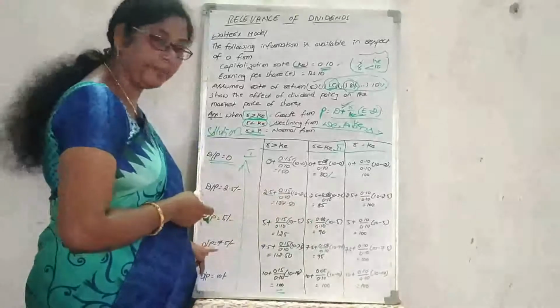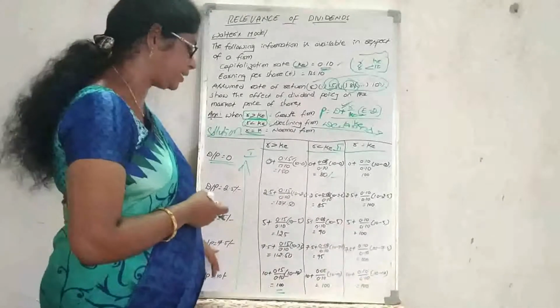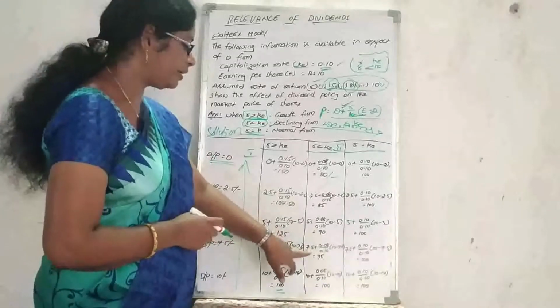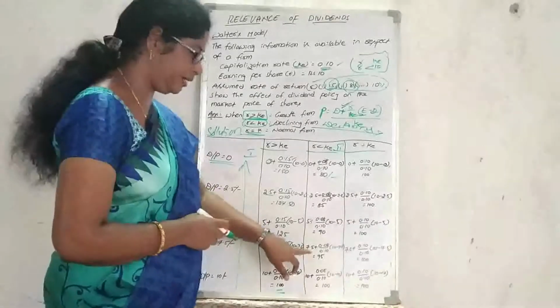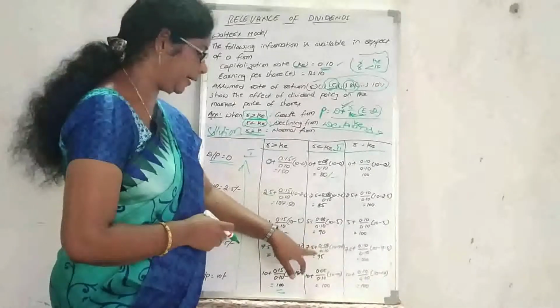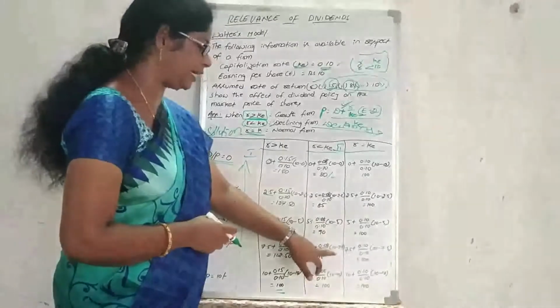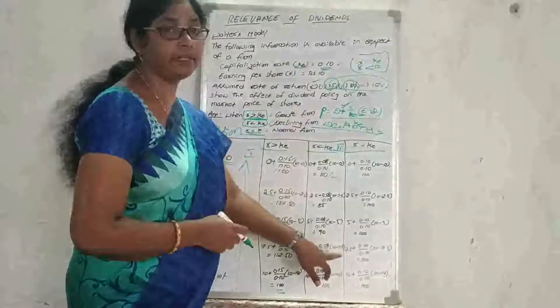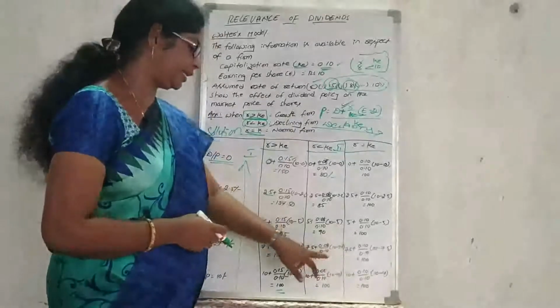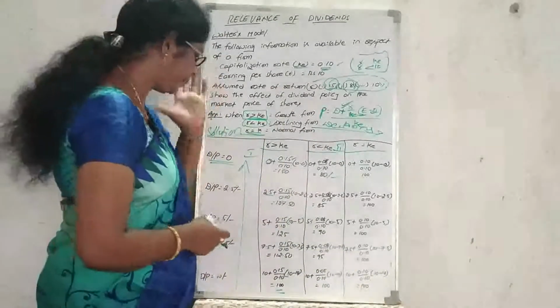And coming to the 75% payout ratio, that is 7 rupees 50 paise as a dividend, plus the required rate of return 8% divided by cost of equity 0.10, into earning per share 10 rupees minus 7 rupees 50 paise, that equals 95. And at the 100% payout ratio, the value will be 100.